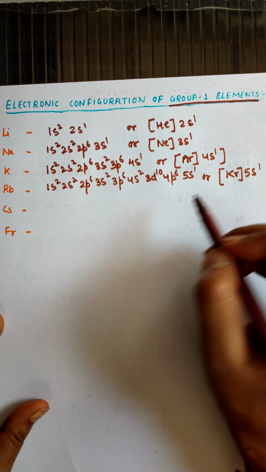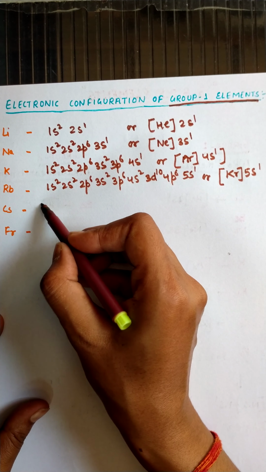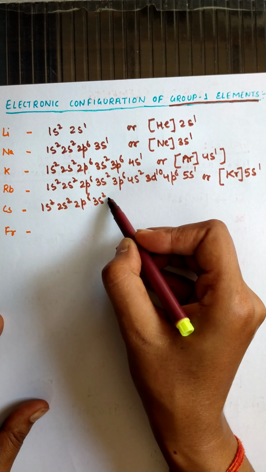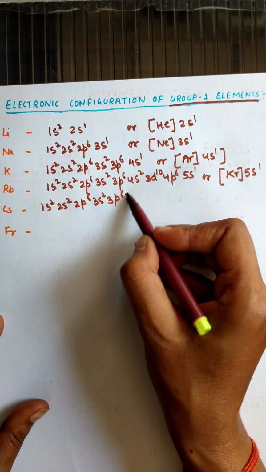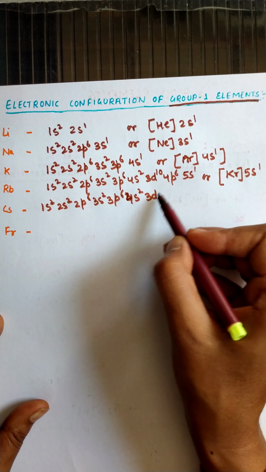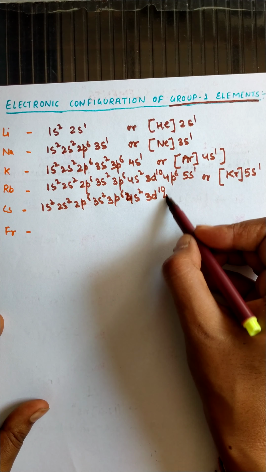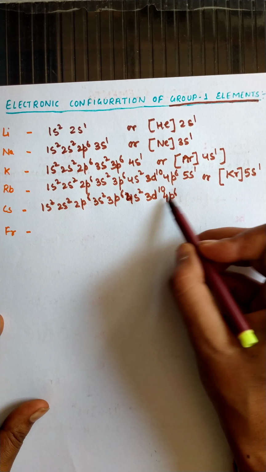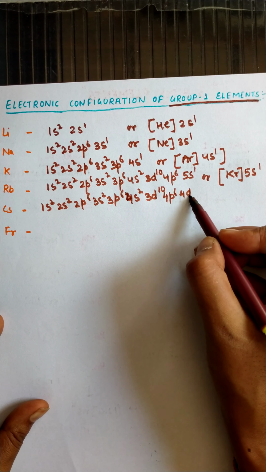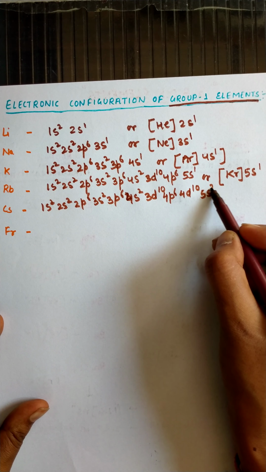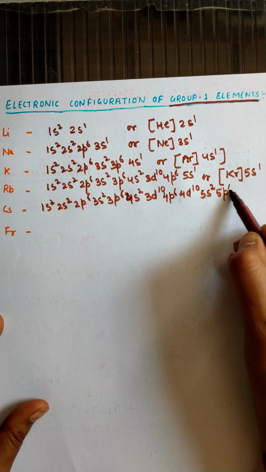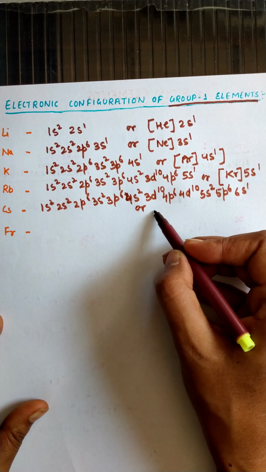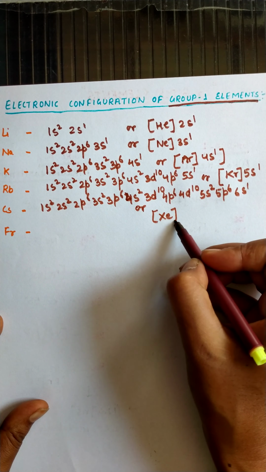Now about cesium. The configuration of cesium we can write like this: 1s2 2s2 2p6 3s2 3p6 4s2 3d10 4p6 4d10 5s2 5p6 6s1, or we can write it like this: xenon 6s1.